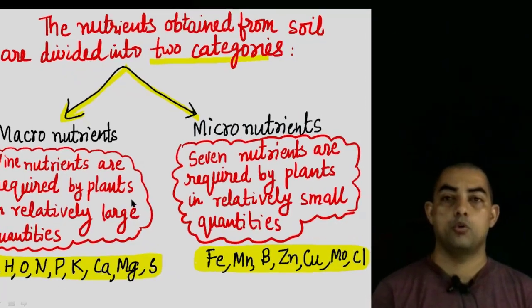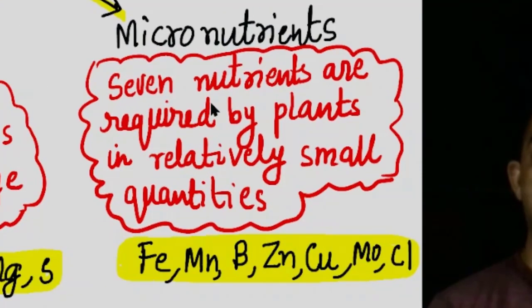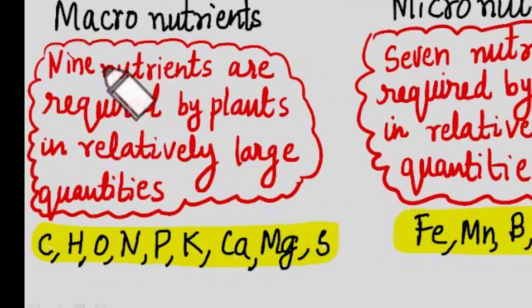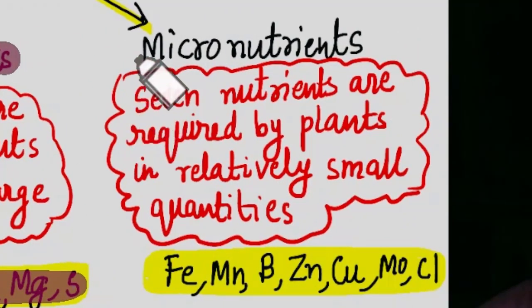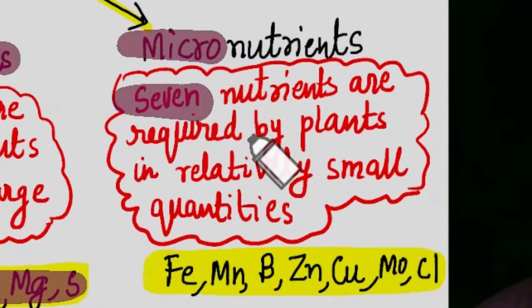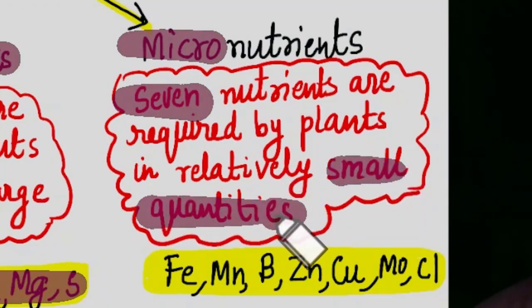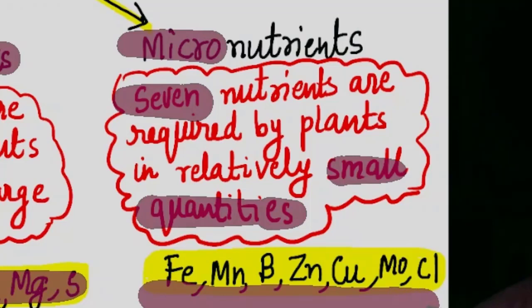When we talk about micronutrients, there are 7 micronutrients. So there are 9 which we call macronutrients, these 9. And now micronutrients, we have got 7 micronutrients. What are those 7 micronutrients? They are required in very small quantities. Therefore they are called micro. Micro means chota, macro means bada. So they are required in small quantity, like iron, Mn for manganese, B for boron, Zn for zinc, Cu for copper, Mo for molybdenum, and Cl for chlorine.